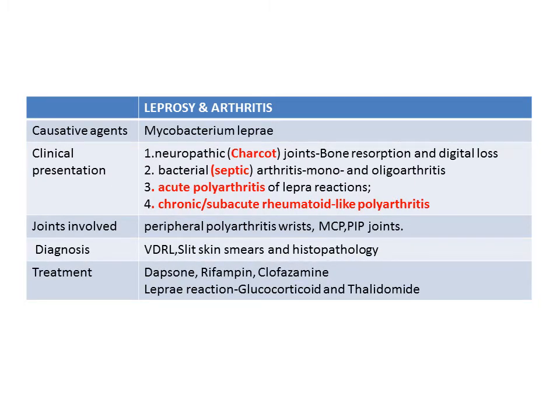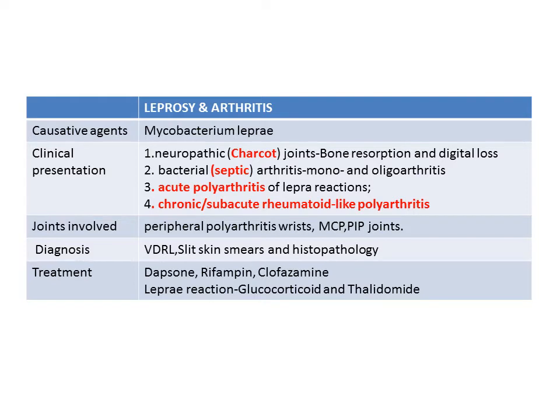Coming to leprosy arthritis, the causative organism is Mycobacterium leprae. It can present in four major clinical forms. One is neuropathic or Charcot joint, where leprosy causes bone resorption and digital loss. Another is Mycobacterium leprae infecting the joint, causing septic arthritis, which can be monoarthritis or oligoarthritis. In lepra reactions, where there is a flare up, acute polyarthritis can be seen, or sometimes we can find a rheumatoid-like polyarthritis in subacute and chronic phases.